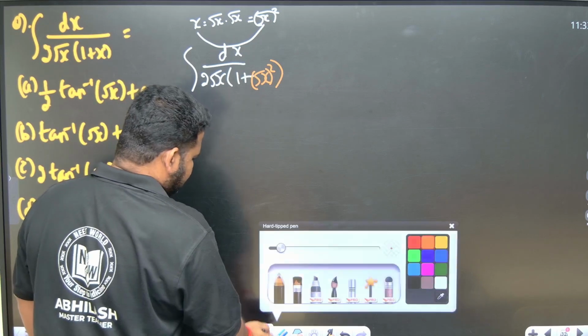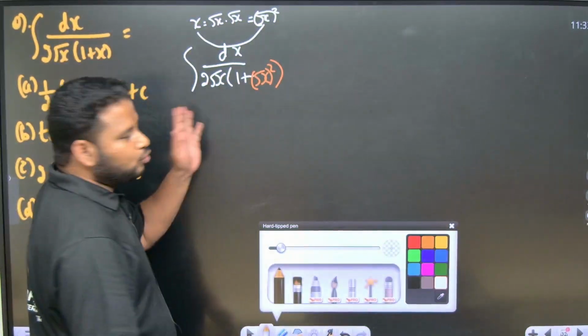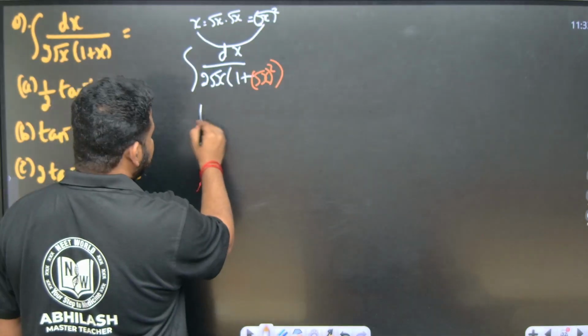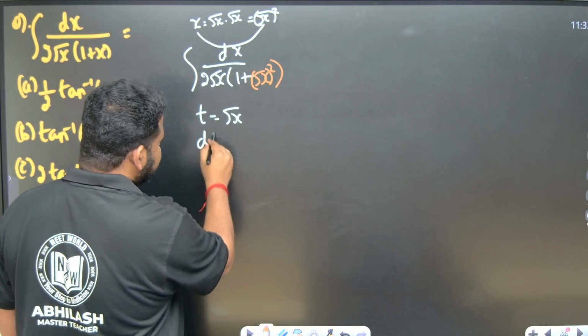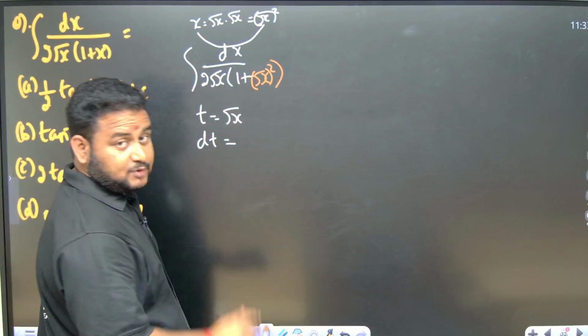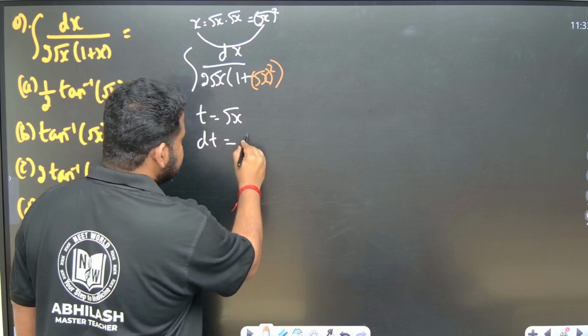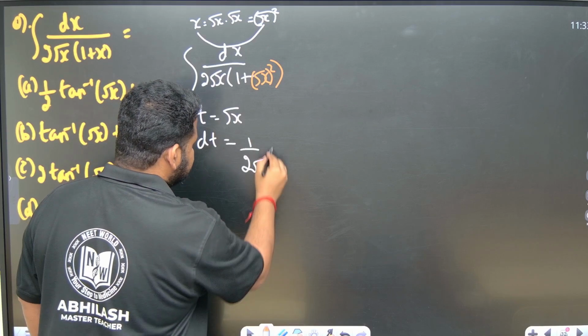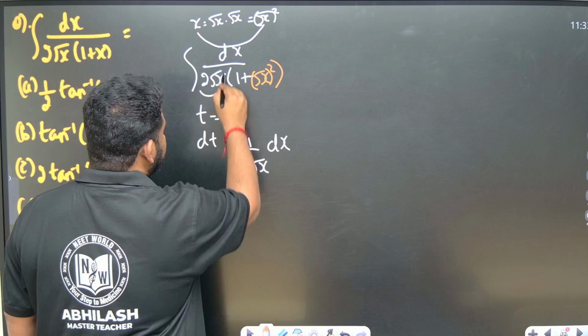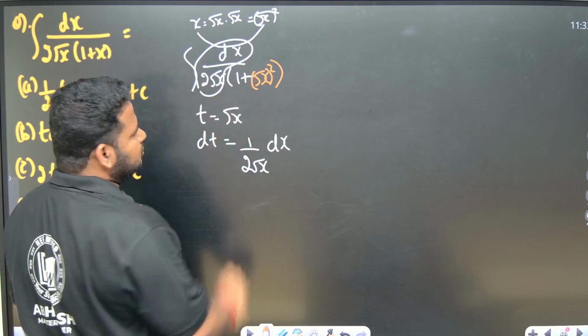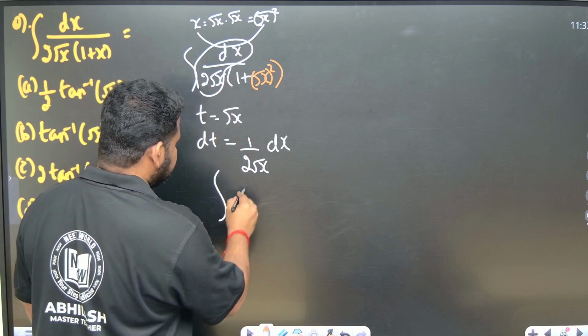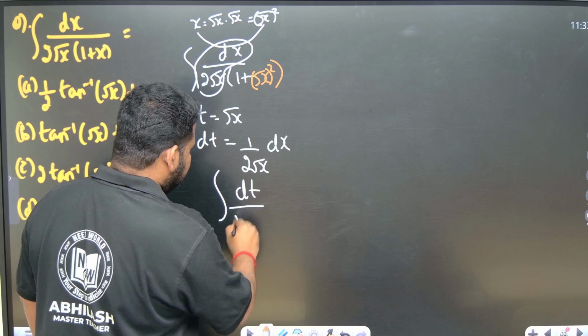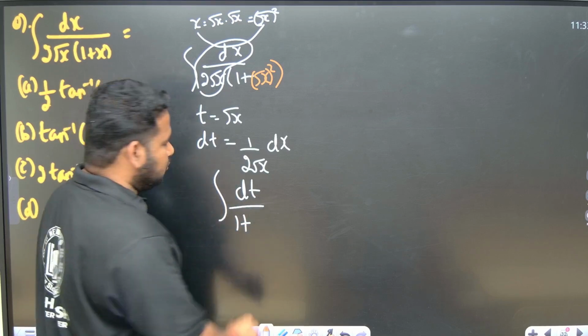Now I will take root x as t. If t is equal to root x, dt will become what friends? The derivative of root x is 1 by 2 root x dx. So this will become equal to dt. So this will become the integral of dt by 1 plus t square, since root x is t.